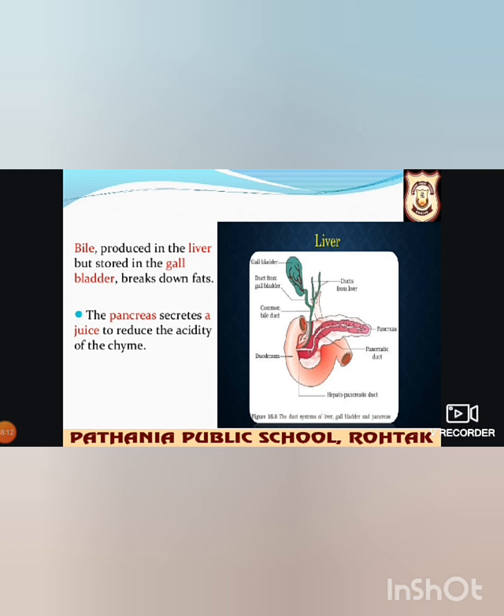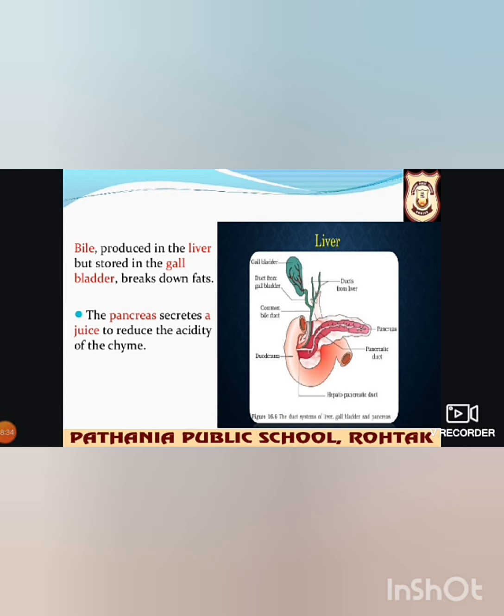So bile juice helps in the digestion of fats. Fats are present as big droplets because of which they cannot be digested easily. So bile juice breaks these big droplets into small droplets and makes their digestion and absorption easier.